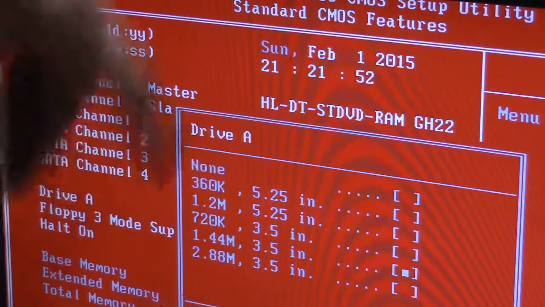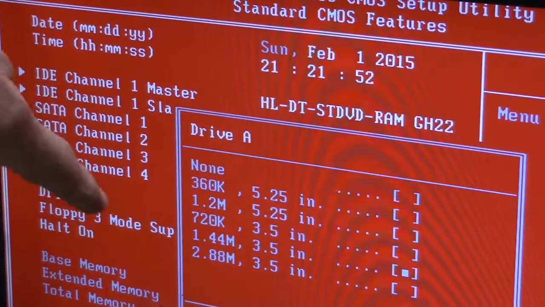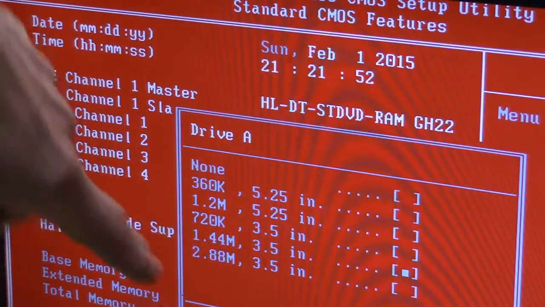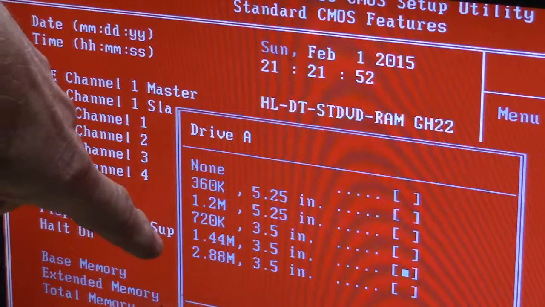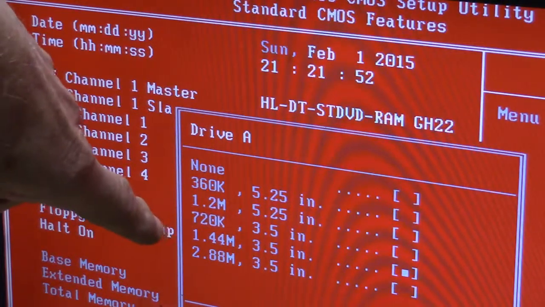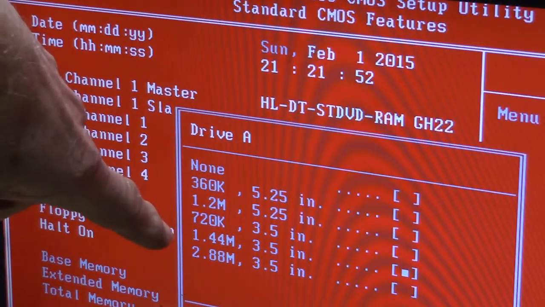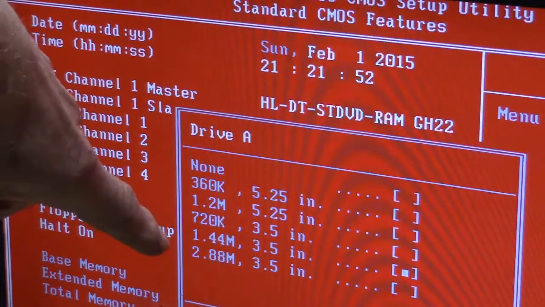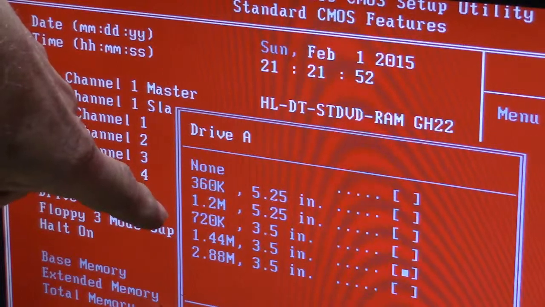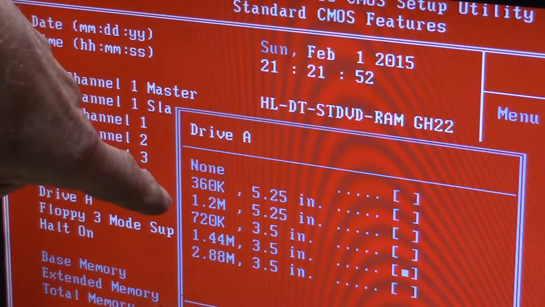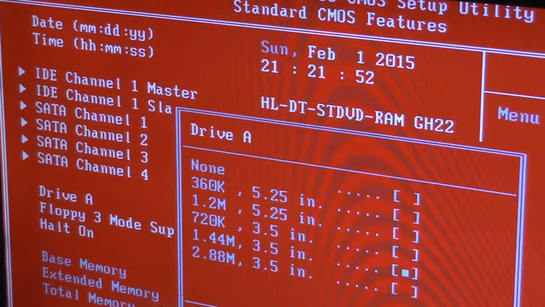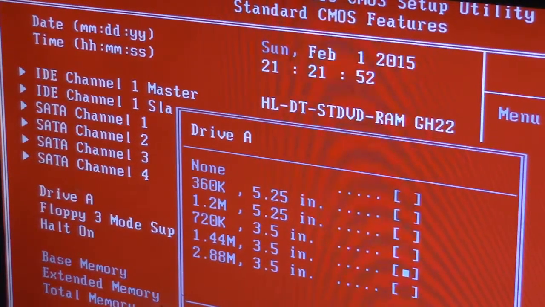The 5.25 is those great big discs from years ago. And then there's the 2.88 megabytes, the 1.44, the 720. They're all different. But what you want to do is just disable that because you're not going to use it.